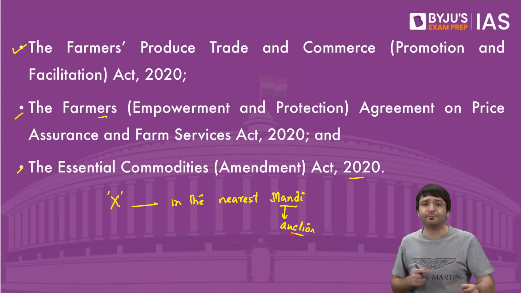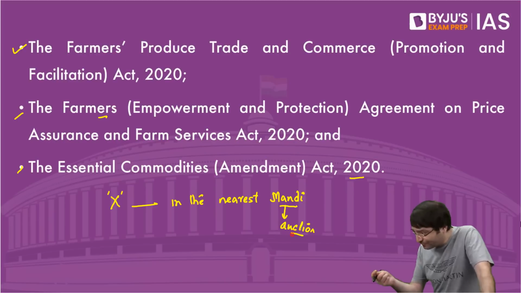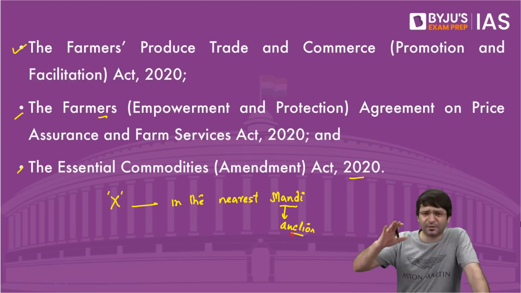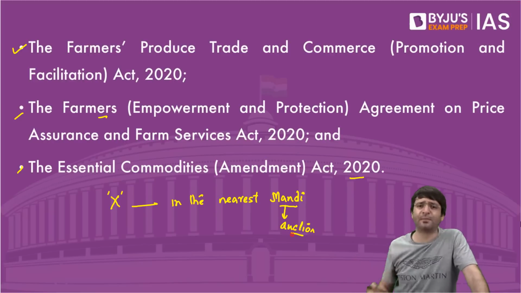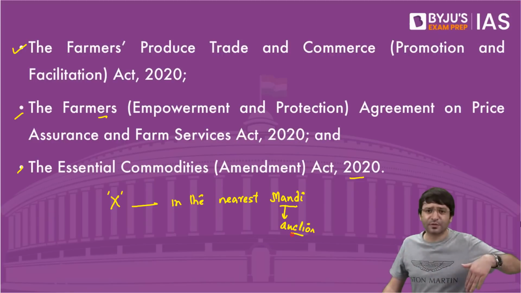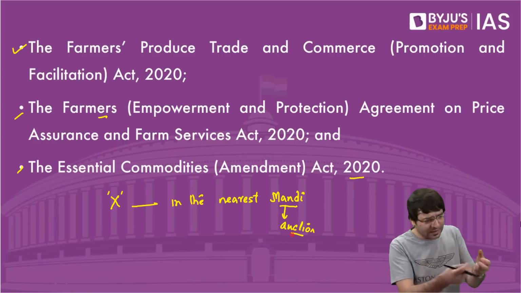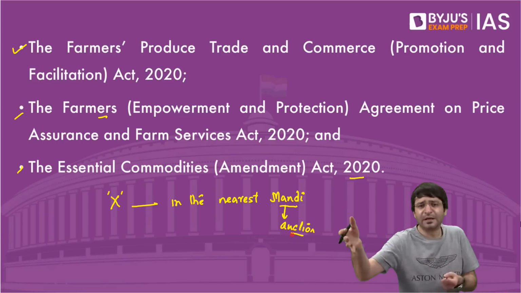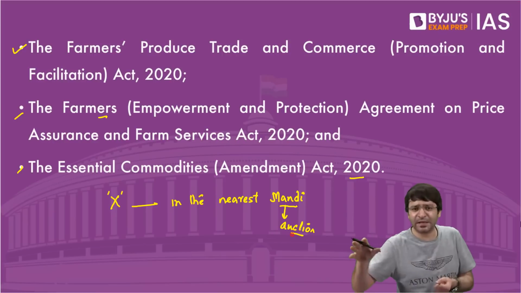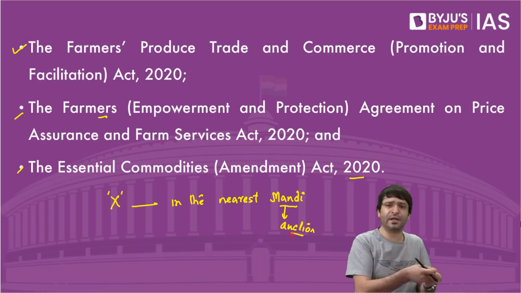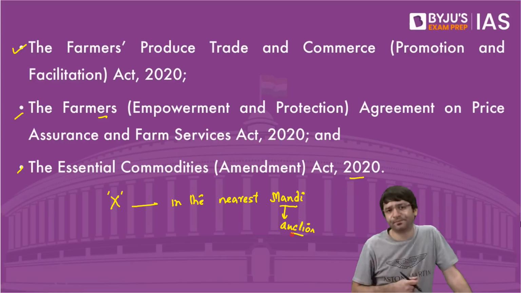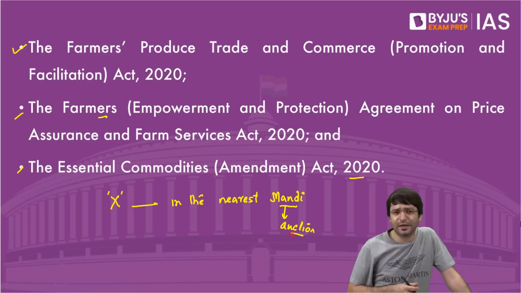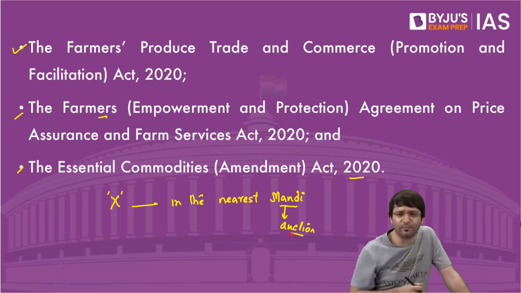I also pay the middleman. Who is this middleman? Somebody who facilitates this auction. For example, I have historical dealings with a particular family. They take care of my produce. I just sow the seeds, harvest the crop, and this crop I give to this middleman. Then this middleman gets the best price for me by selling it in the mandi. He takes some commission and gives the remaining money to me. I am happy, he is also happy. Why? Because I don't want to waste my time going to the nearest mandi and selling it. It's a cumbersome activity. I want to basically chill at home.